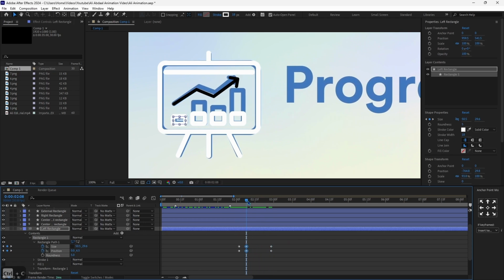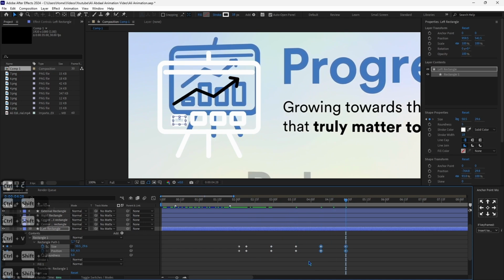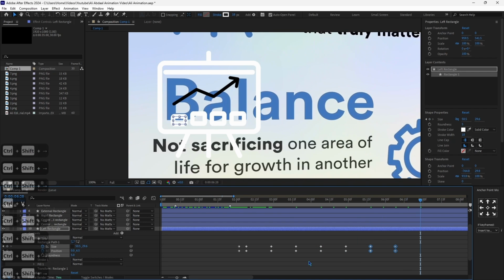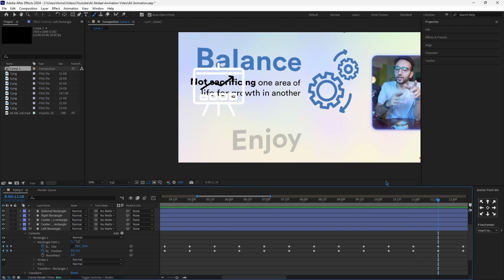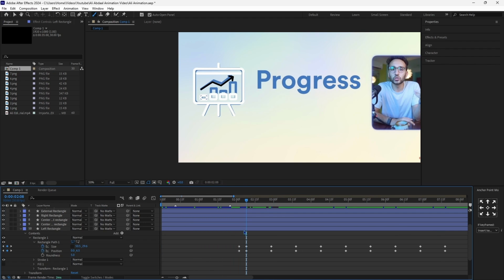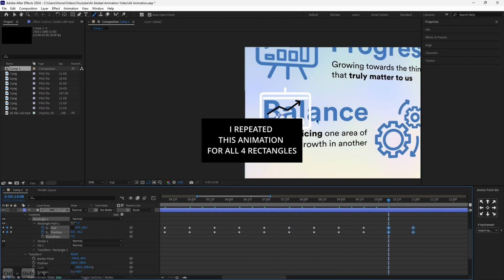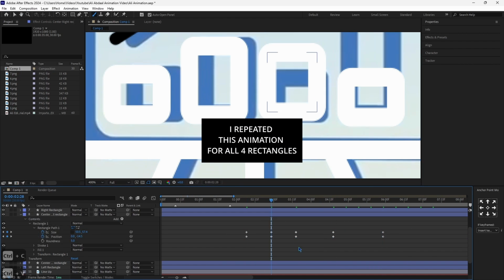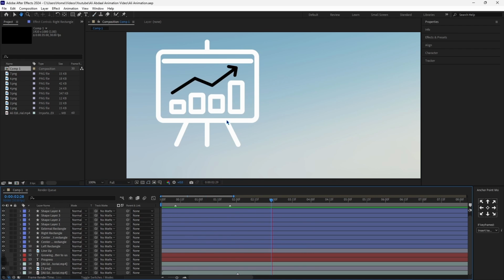And then we'll copy these, and then we'll go 20 frames, and then we'll copy and go 20 frames, 20 frames, until it goes out of the screen, which is right here. From right here we won't need the animation anymore. Now we'll go back at the start, exactly here, and then we'll go on the second rectangle. And as you can see, the rectangles are going up and down. We'll ease all of the keyframes later. For now, this is what we have, which is perfect.